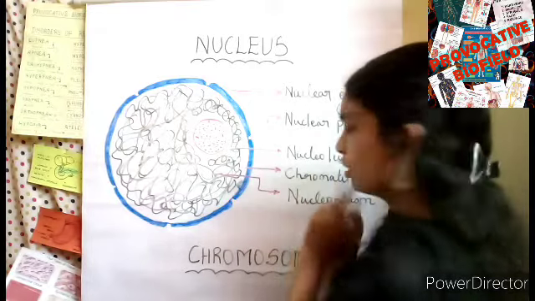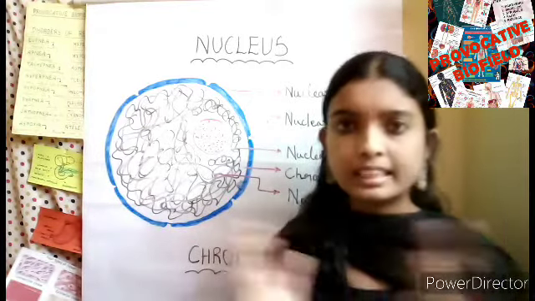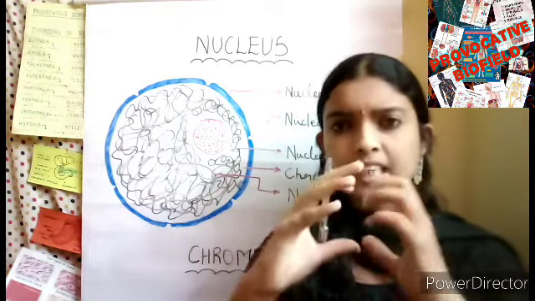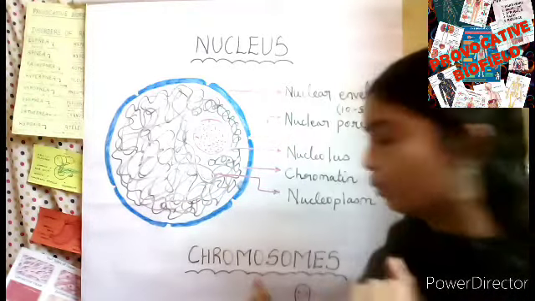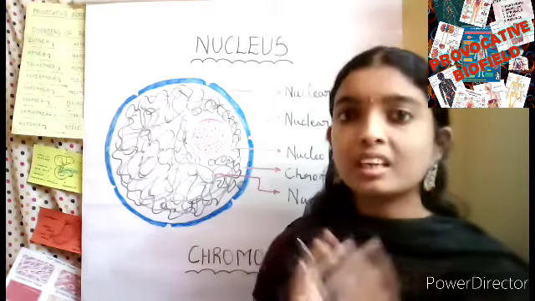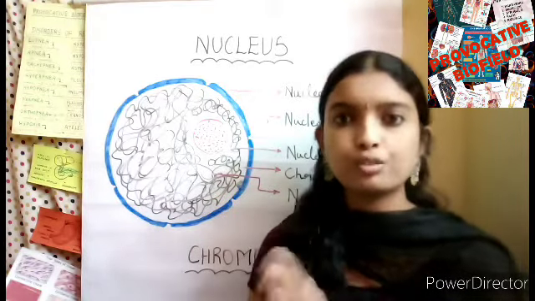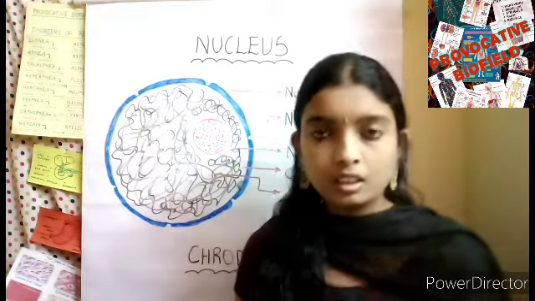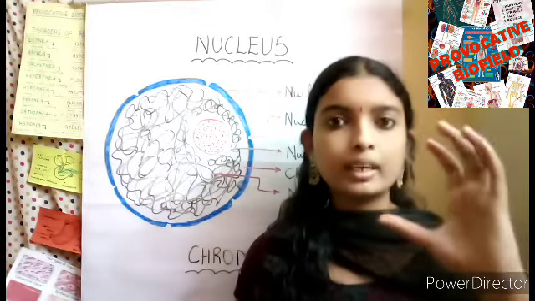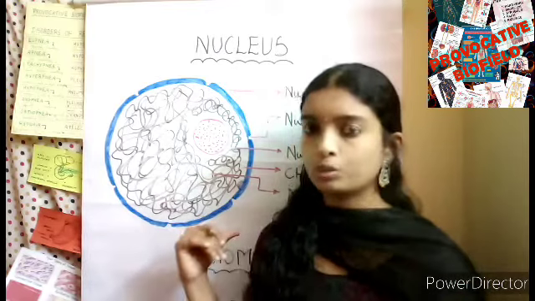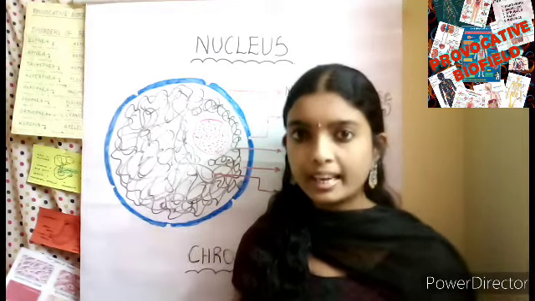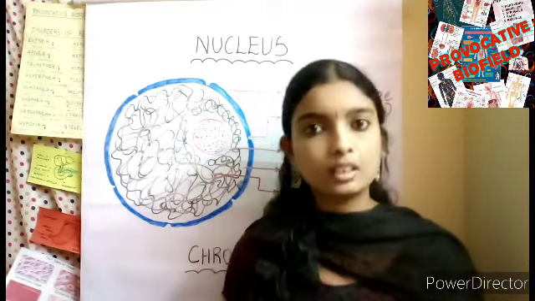During cell division, this chromatin is condensed to form thick cord-like structures called chromosomes. So chromosomes are nothing but a highly condensed form of chromatin material.